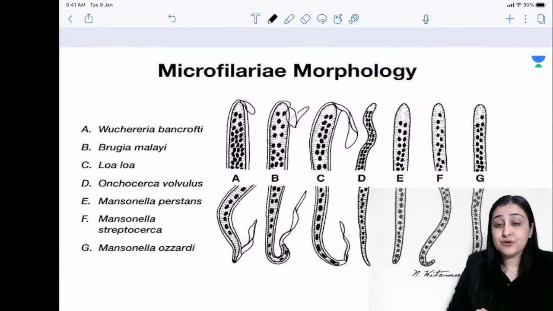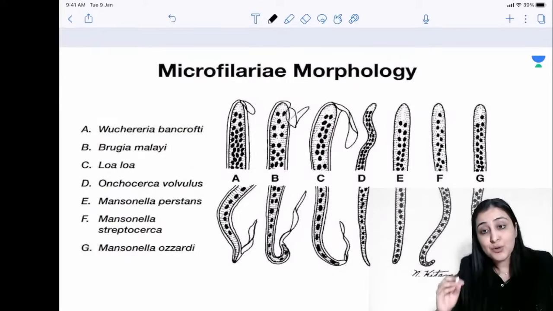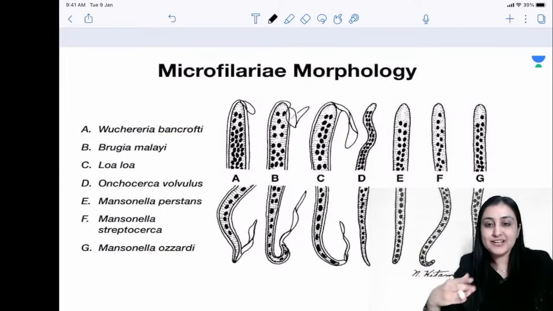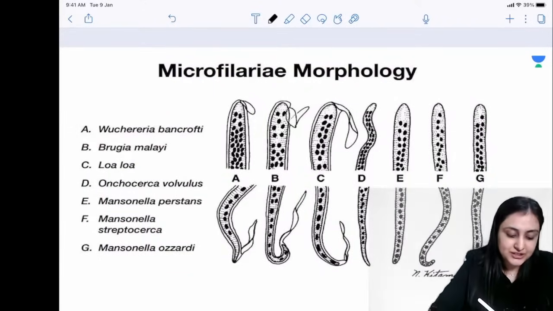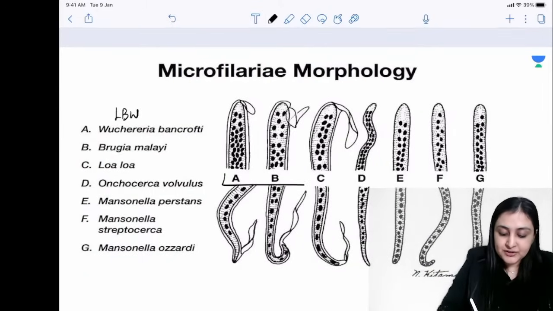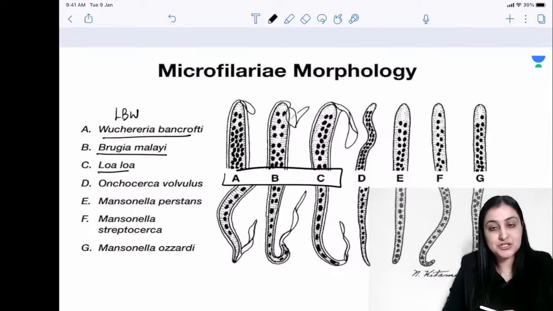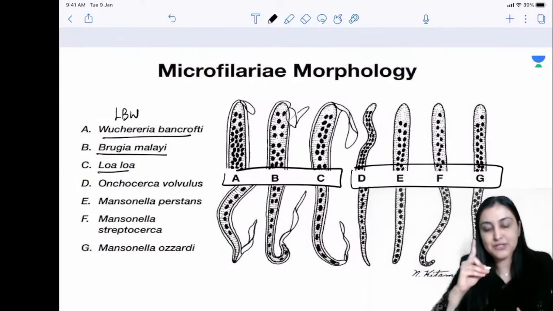Quickly talking about the microfilaria, the worms, and how do you distinguish them on the basis of their head and their tail. So there are 3 which are sheathed. Do you know LBW in cricket? So in LBW, the ball hits the pad and goes, isn't it? So that is how you remember, pad, so sheathed. All right, so there are 3 sheathed microfilaria, which is LBW: Loa loa, Brugia malayi or Wuchereria. So this is the first step, that 3 are sheathed, the rest are unsheathed. All right, so that is going to be the first step.